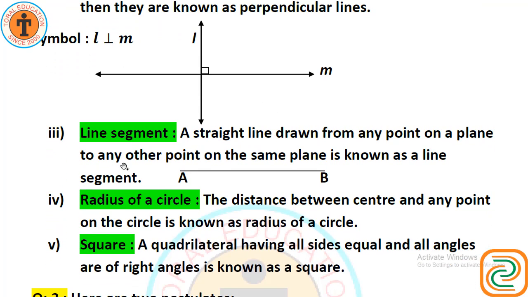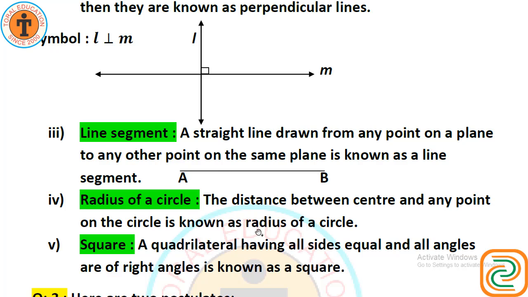Next, third definition, line segment. A straight line drawn from any point on a plane to any other point on the same plane is known as a line segment. Look at the line segment AB. A is the point and I have drawn it up to B. So AB is a line segment.